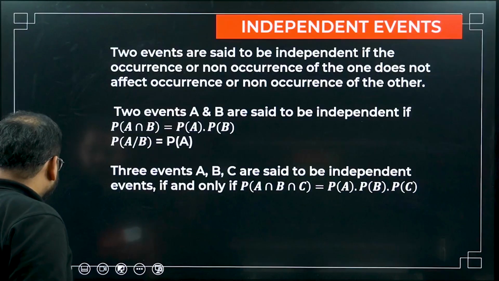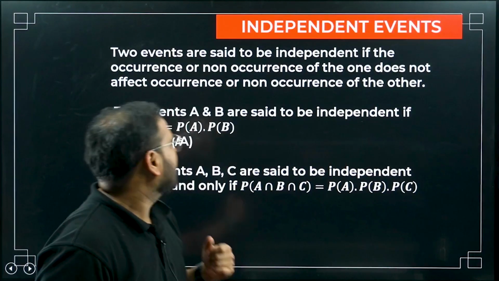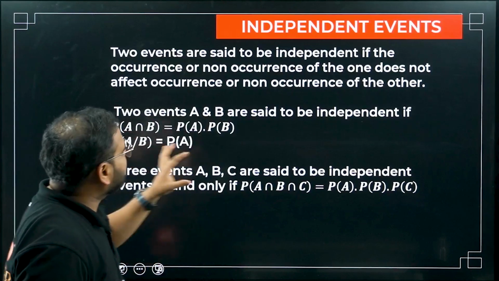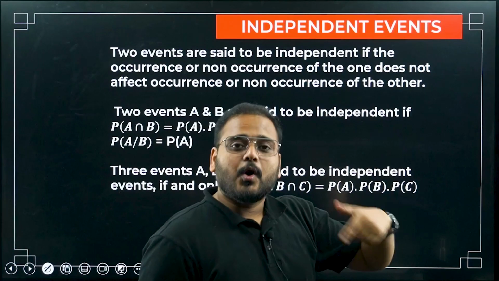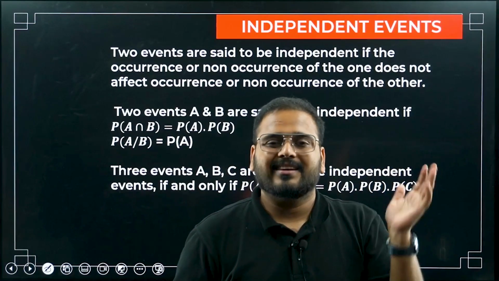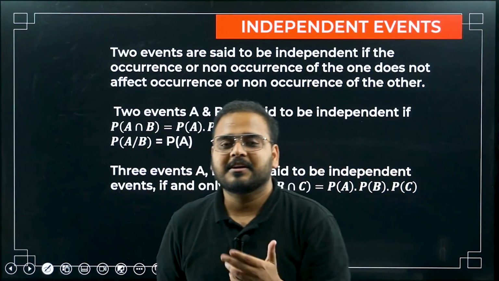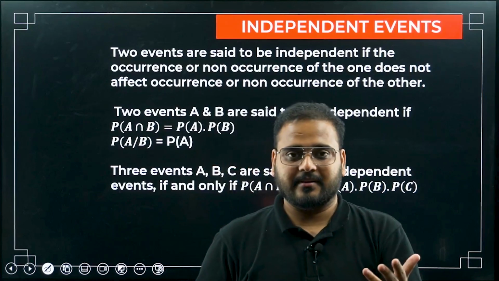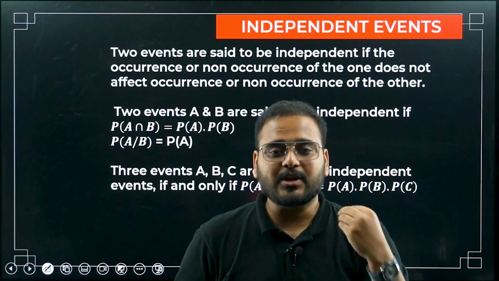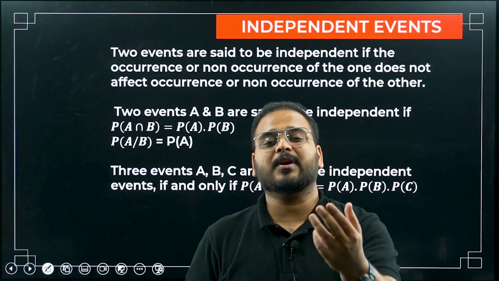Before the question, we have to see the concept first. Independent events: 2 events are said to be independent if the occurrence or non-occurrence of one event doesn't affect the other event. For example, if I don't come and teach you and you're not studying, the event of me coming to teach and you studying are dependent on each other, correct?